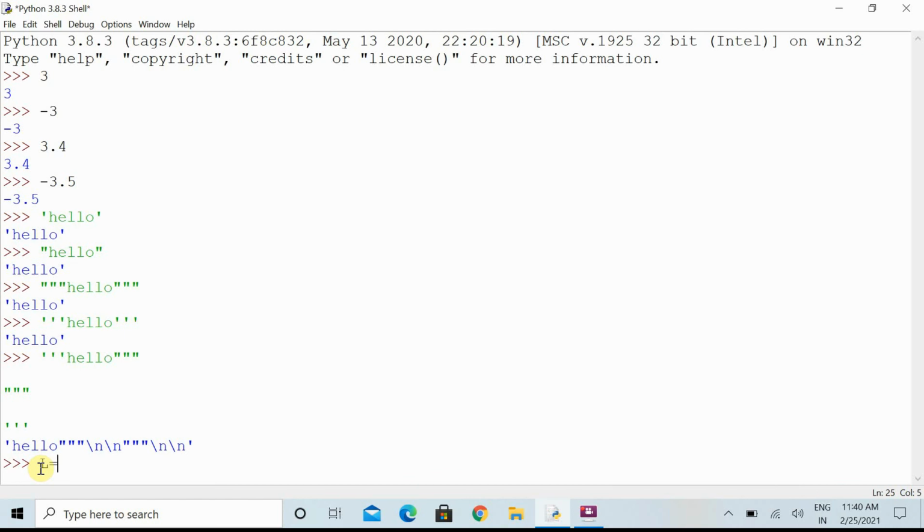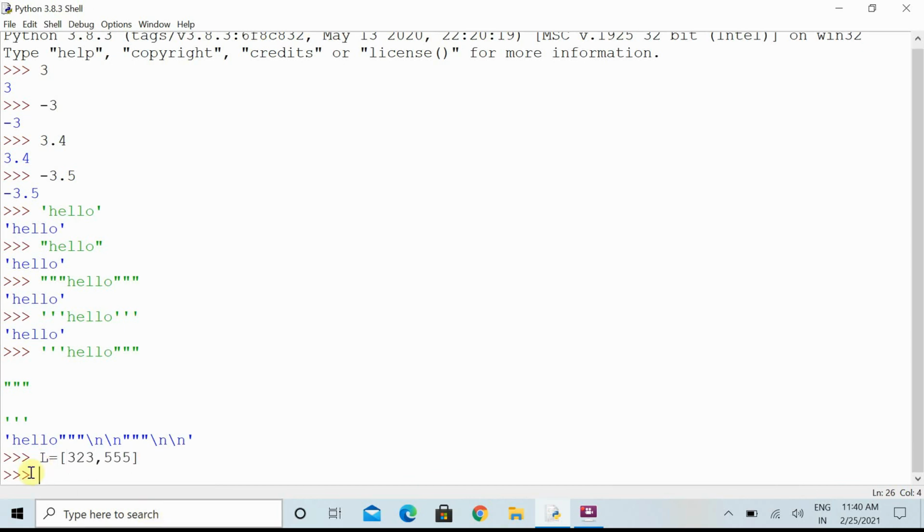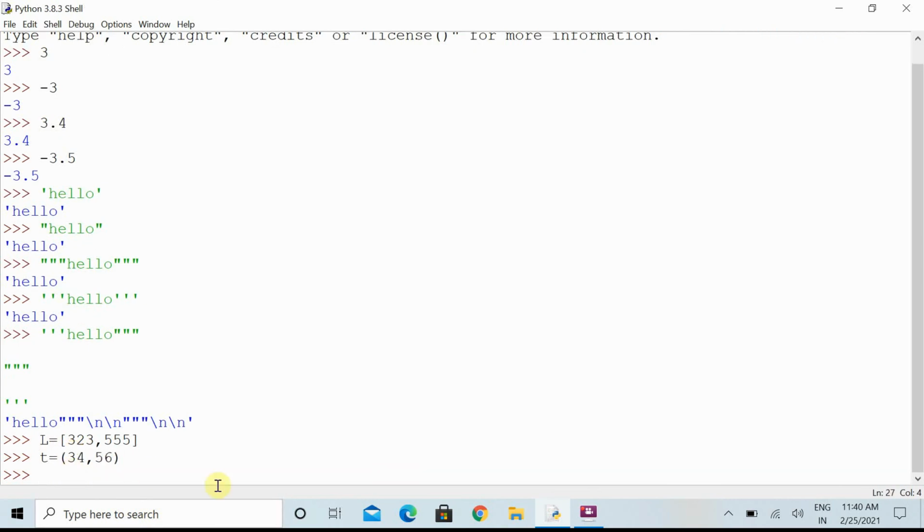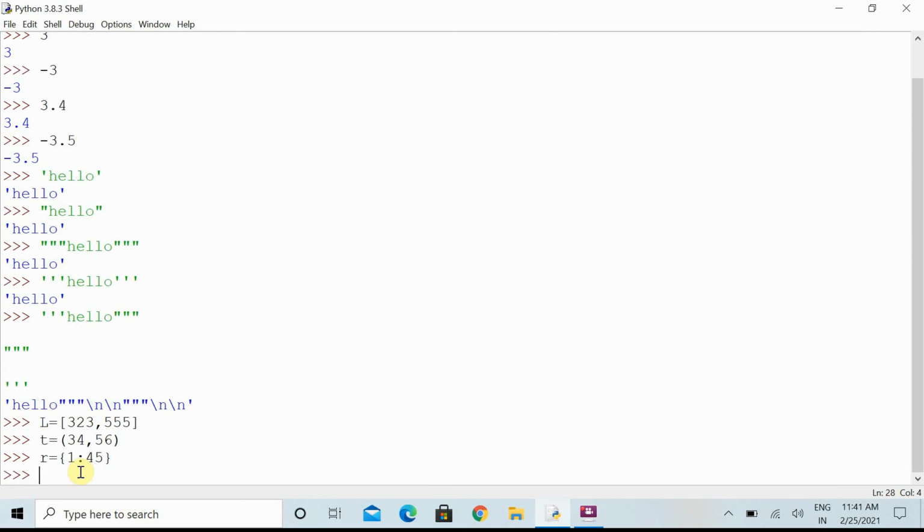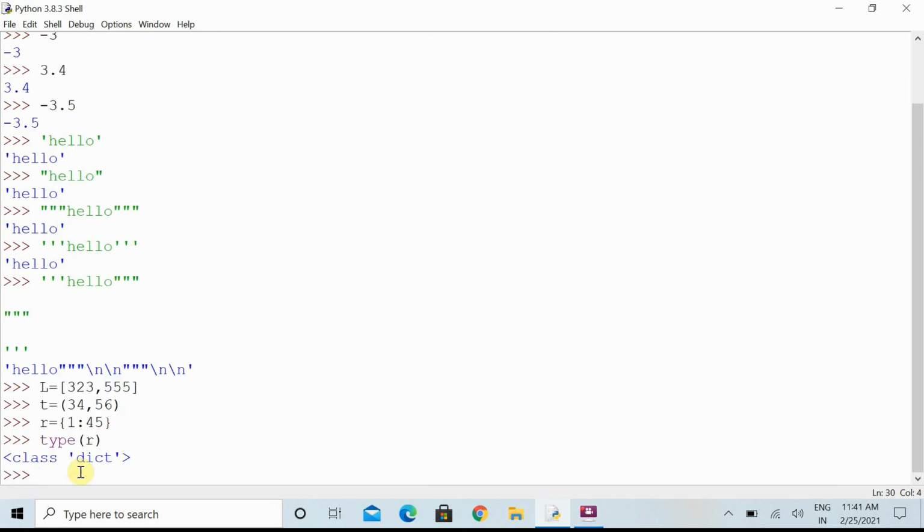And we have discussed that if we are typing anything in square brackets, that comes under the list concept. If we are typing anything in round brackets, that comes under the tuple concept. And if we are typing anything in curly braces, that comes under the dictionary concept. We can use the type function to find out the data type of that particular thing. I hope this much is clear.